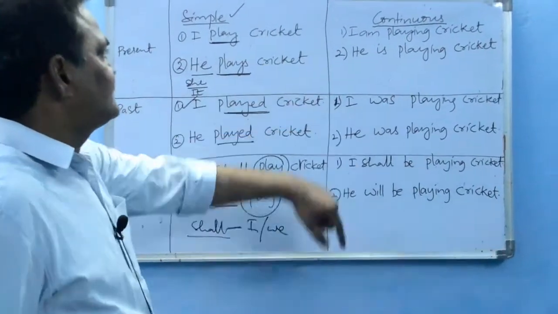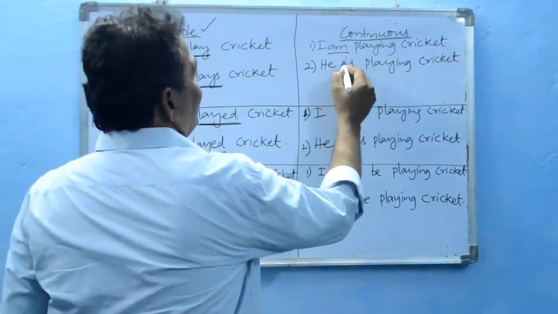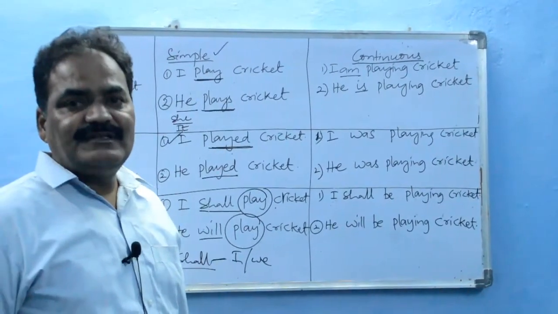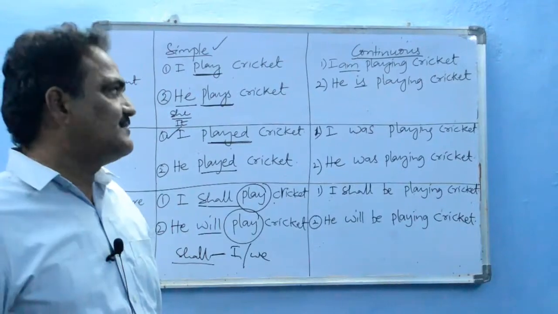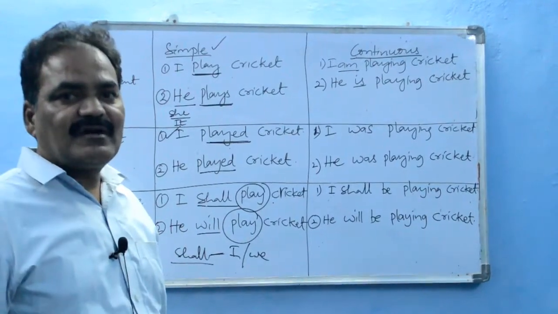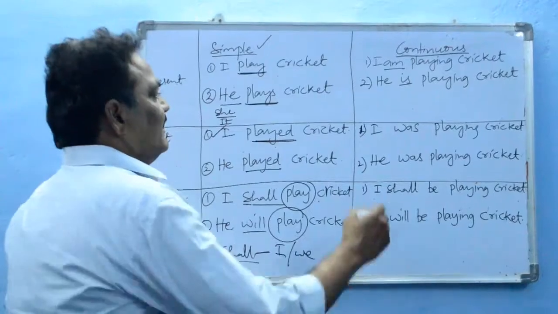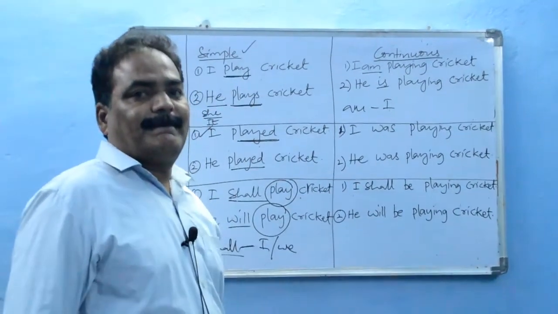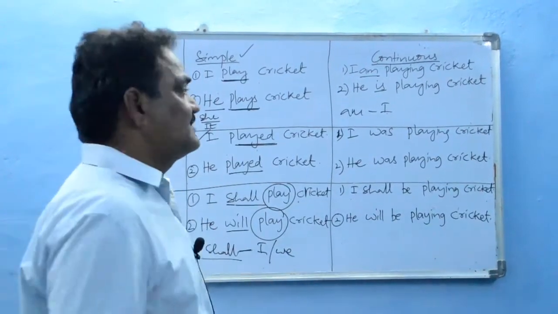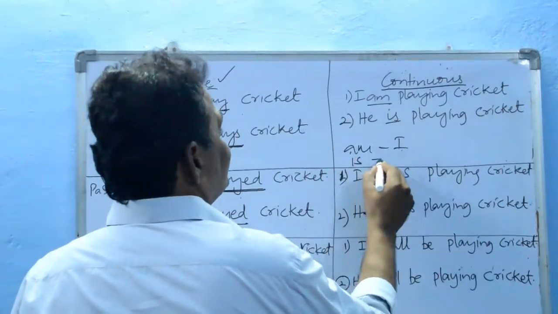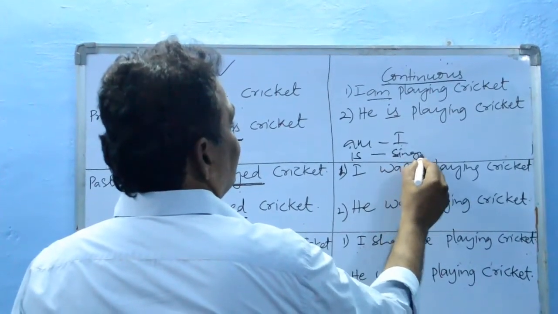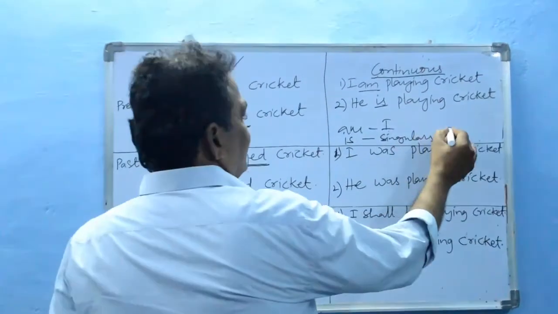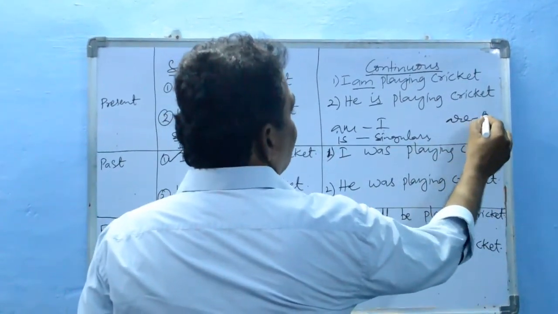And in the continuous tenses, as we said, am, is, are. Any of these three helping verbs is used in the structure based on the number of the subject. Am is always with subject I, is is used with the singulars, and are is used with all the plurals.